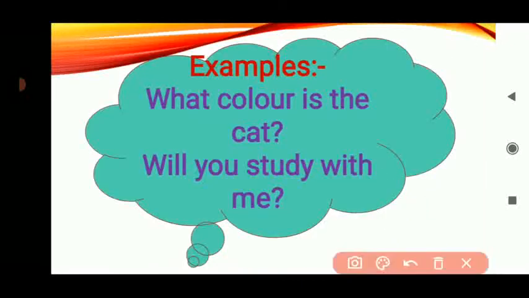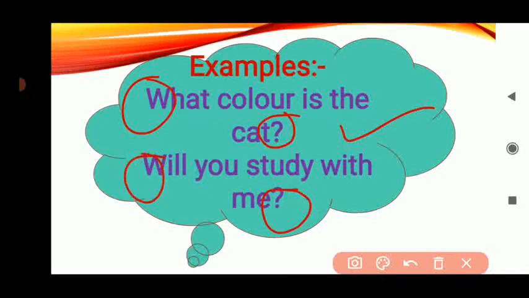Now, see some more examples. What color is the cat? Again, in the end, we are putting the question mark and we are starting with the capital letter. Next, Will you study with me? Again, we are asking a question, so a question mark in the end, and we will start our sentence with the capital letter.